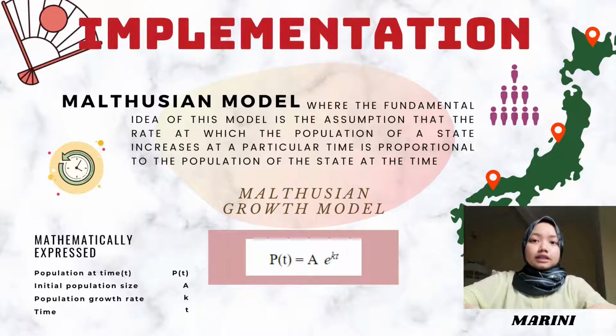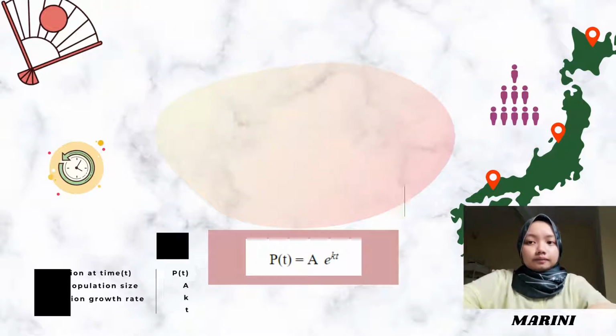Mathematically, the Malthusian growth model can be defined as Pt equals A times e to the power of Kt, where Pt is the population at time t, A is the initial population size, K is the population growth rate, and t is the time at the time it was taken.